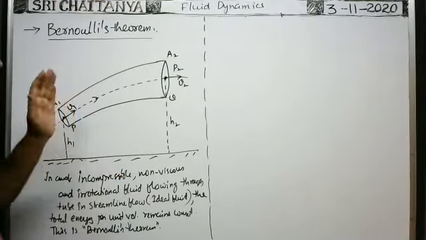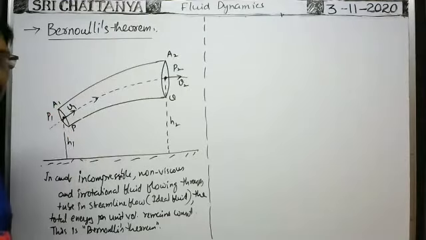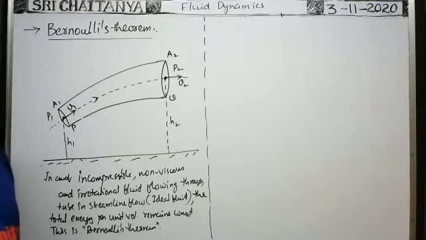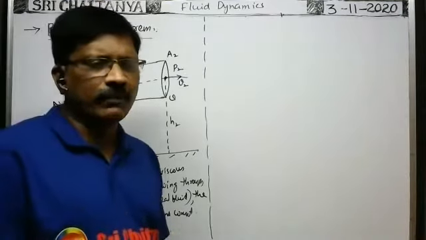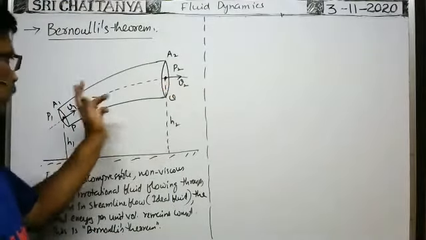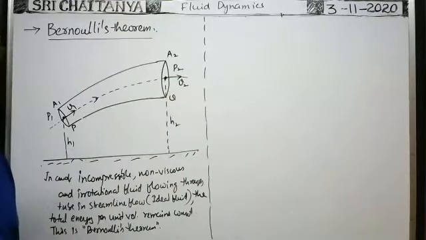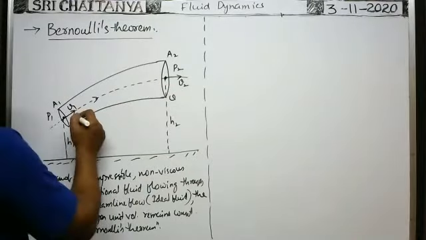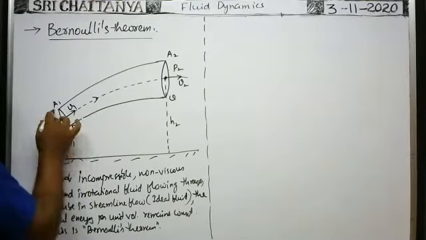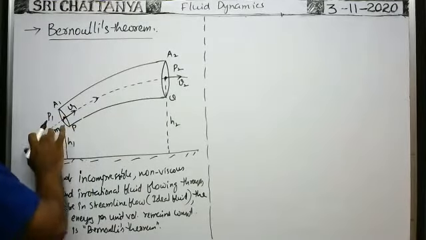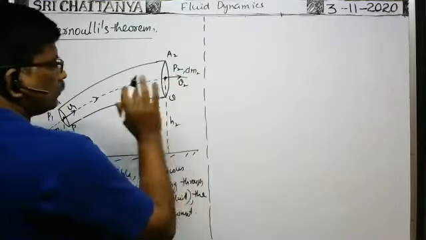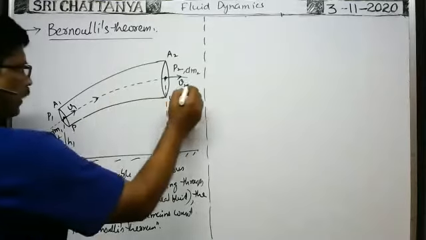So you find the total work done, the net work done by all the forces on the fluid when passing through this tube. According to the work-energy theorem, that is equal to the change in kinetic energy of the fluid. Whenever the fluid flows from this end to this end, the velocity changes from V1 to V2, so we can calculate the change in kinetic energy. Suppose at any instant, dm1 mass of the fluid enters the cross section of the tube, and dm2 mass of the fluid comes out through the other end of the tube in a time dt seconds.